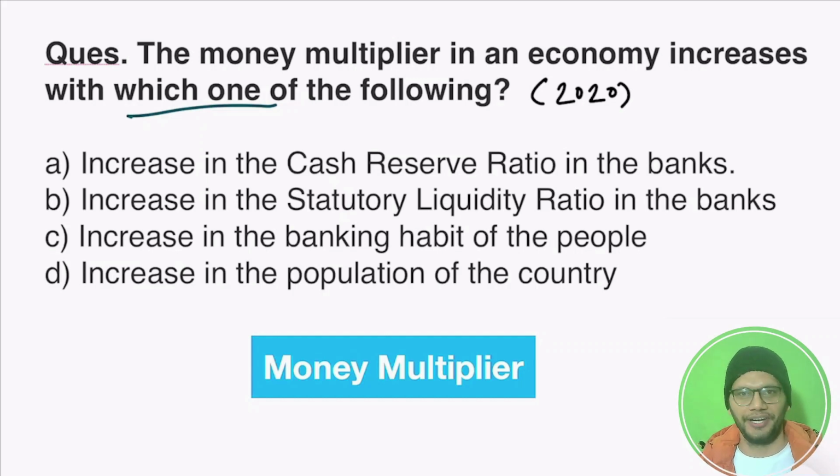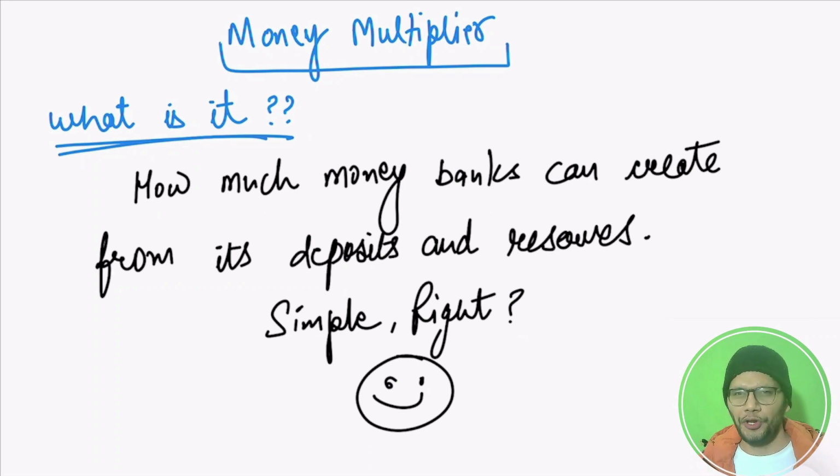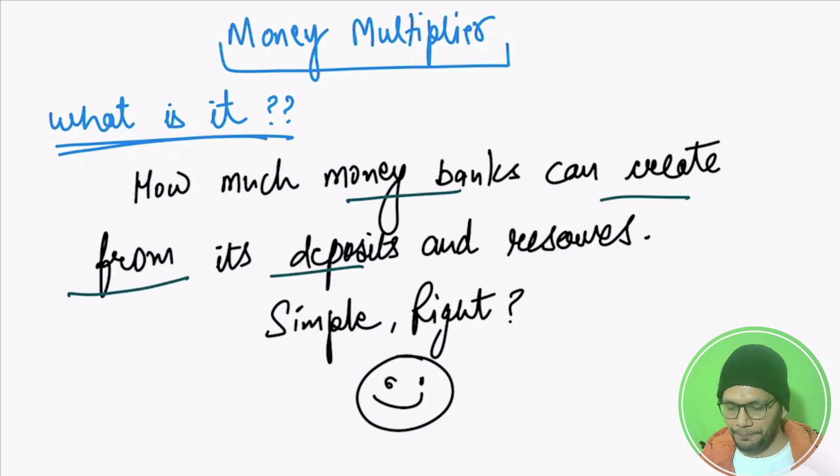Let's get started. So let's define the money multiplier. According to the standard definition, the money multiplier is related to banking. How much money a bank can create from its deposits and reserves is called the money multiplier. When we read this statement it seems very simple, but no, it is a little bit complicated. So now let's dive into the detailed part of it.